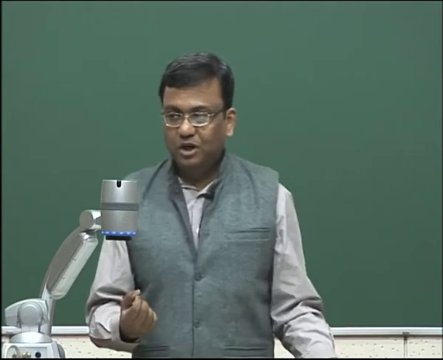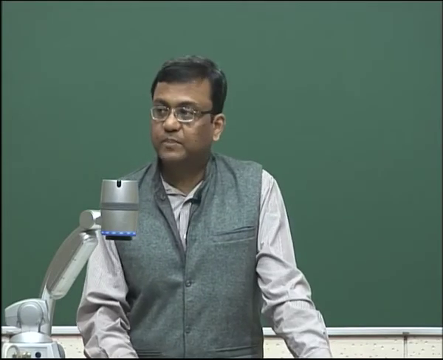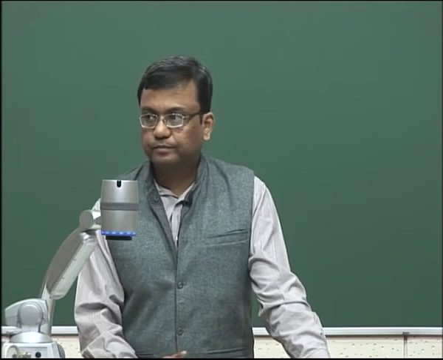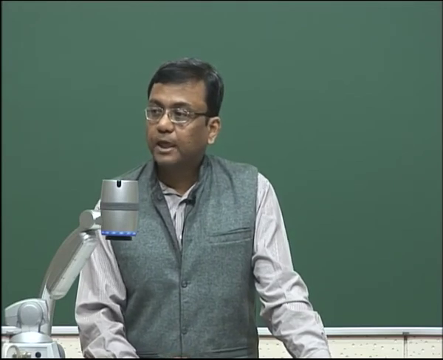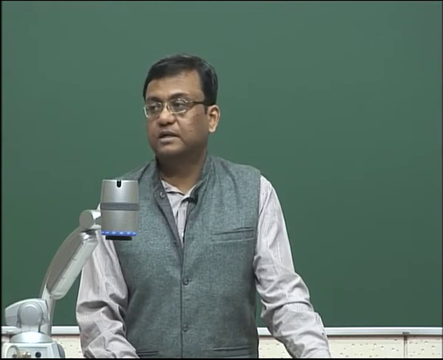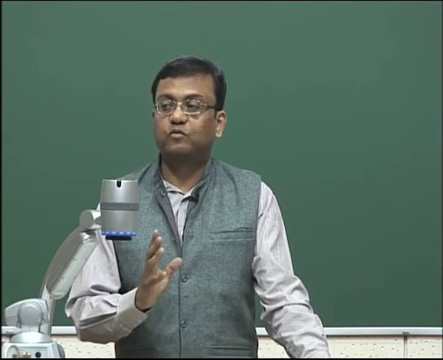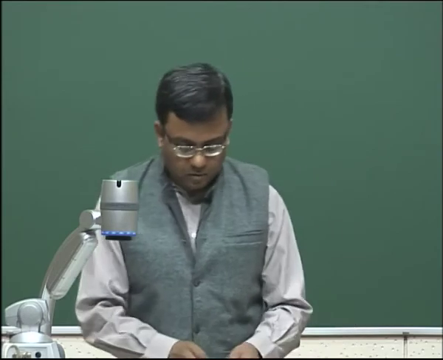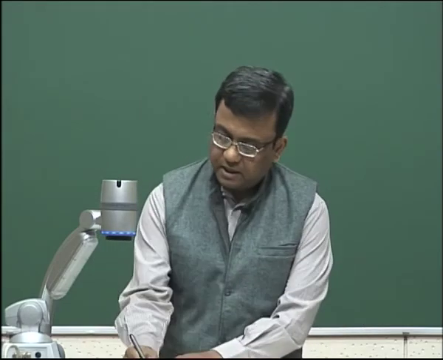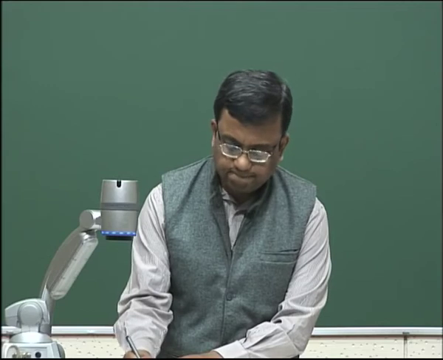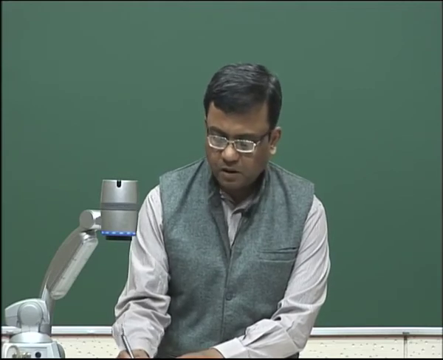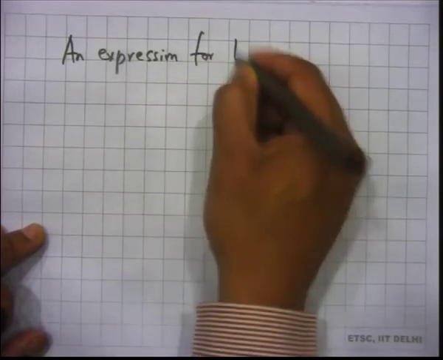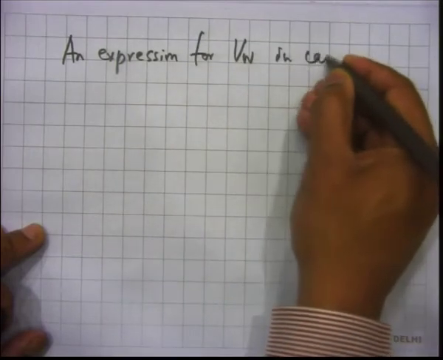M2 is equal to 1 at point U, at the upper CJ point. That is all we said. What you mentioned corresponds to VW. I said that VW will move at a supersonic speed. Now, what we are trying to do is get an expression for VW in case of detonation.